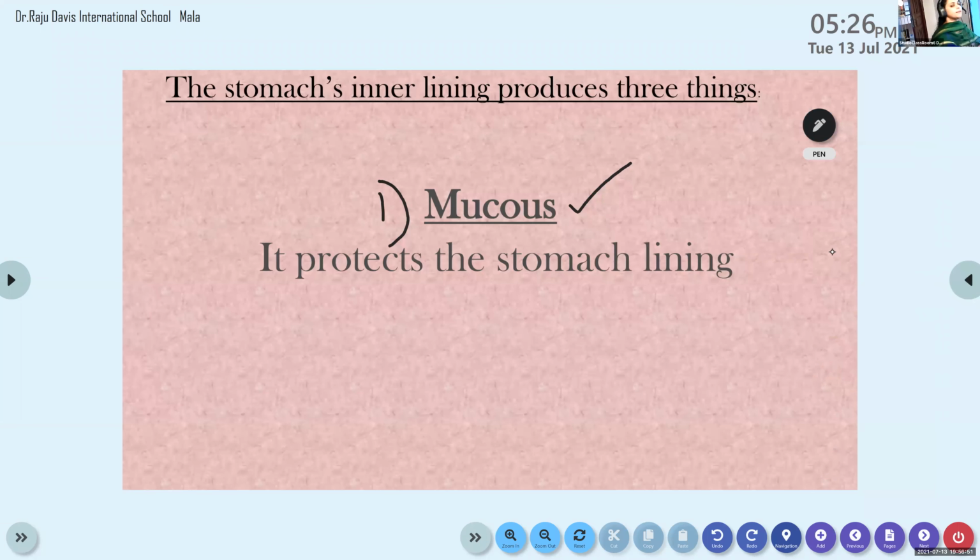The first one is mucus. What is the use of mucus? It protects the stomach lining, the boundaries and all the linings of the stomach. That is the function of mucus. Mucus is produced by the inner lining of the stomach, and its function is to protect the stomach's lining.